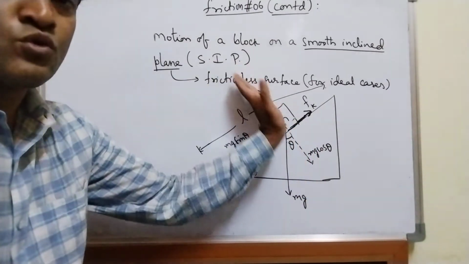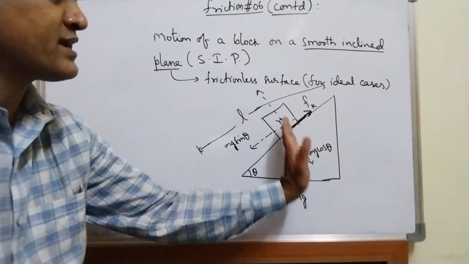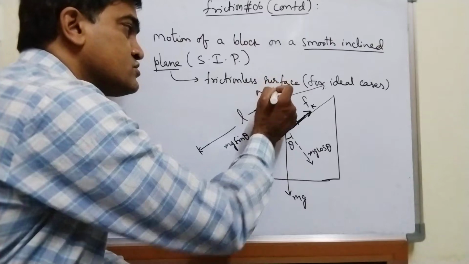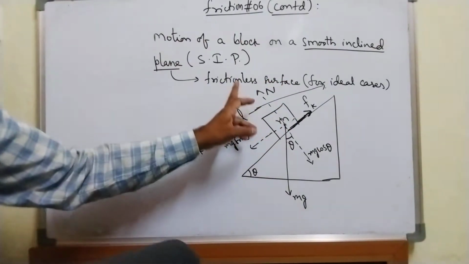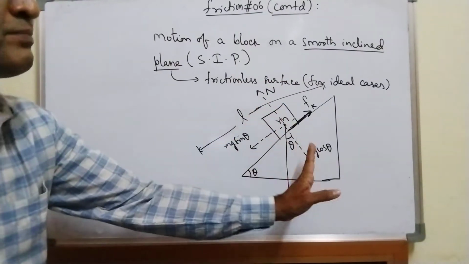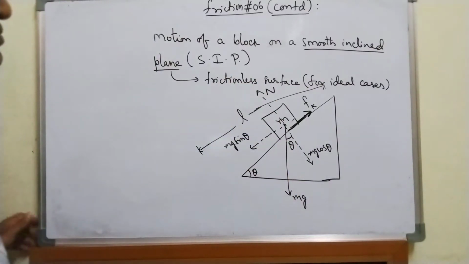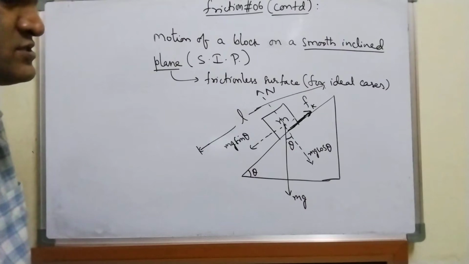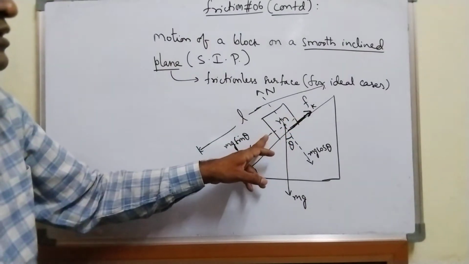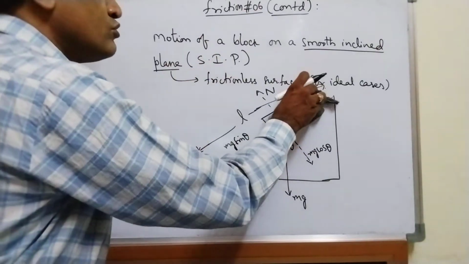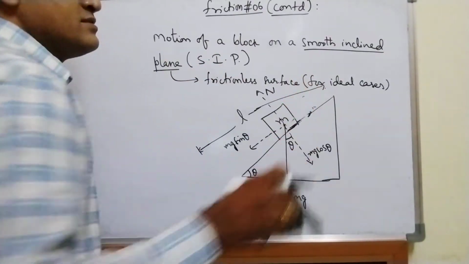So as there is no motion along the y-axis, the net force, this is the normal force, the net force along the y-axis, or perpendicular to the plane, is 0. Whereas, as I am discussing a smooth inclined plane, there is no friction.